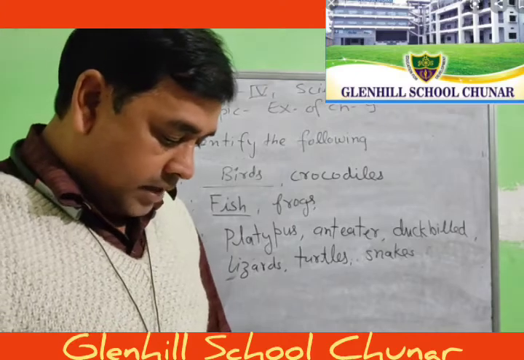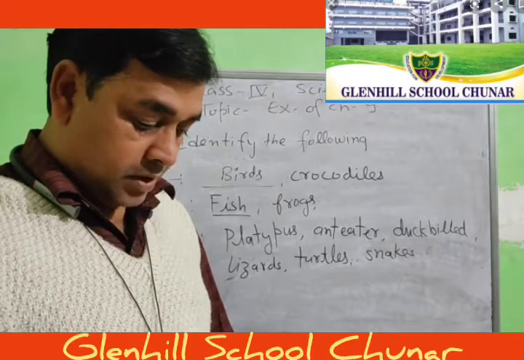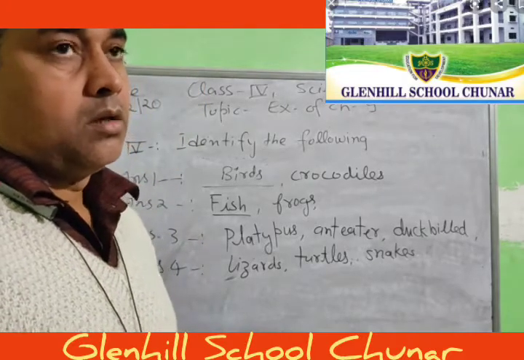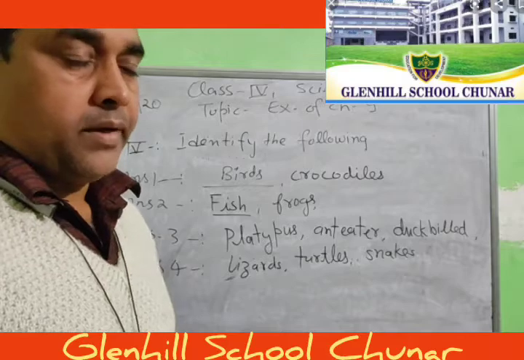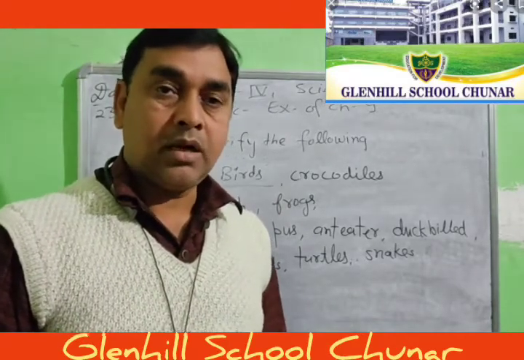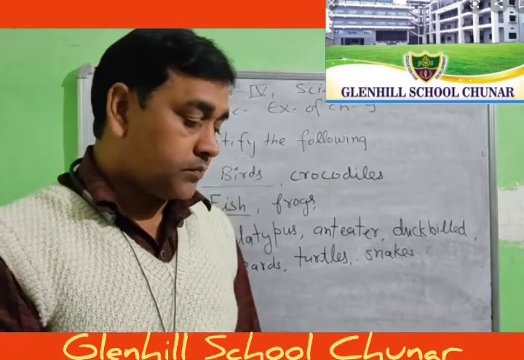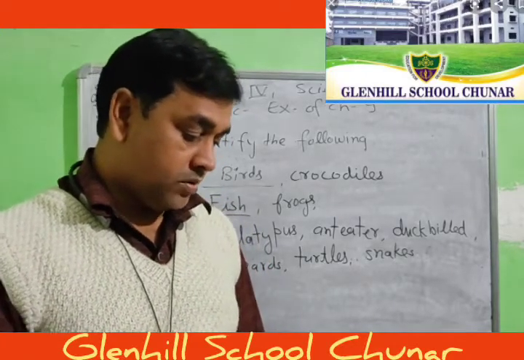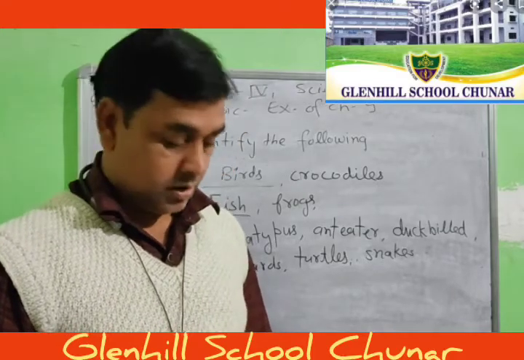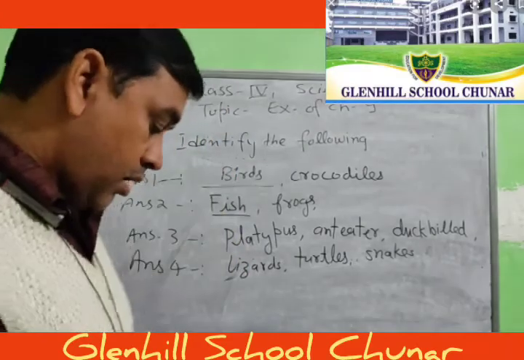Fifth. I undergo 4 stages in my life cycle, from egg to larva to pupa to adult. Housefly and butterfly are the 2 animals that have the 4 stages, but the 3-stage life cycle is found in insects like the grasshopper and cockroach only. So write down butterfly and housefly.